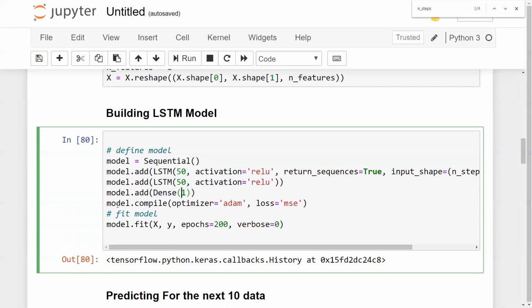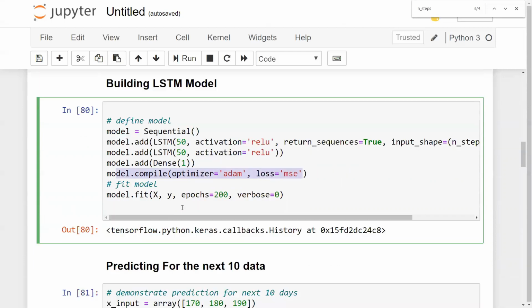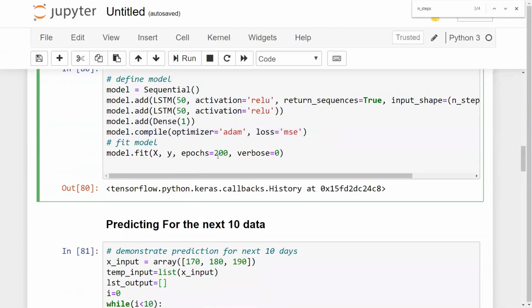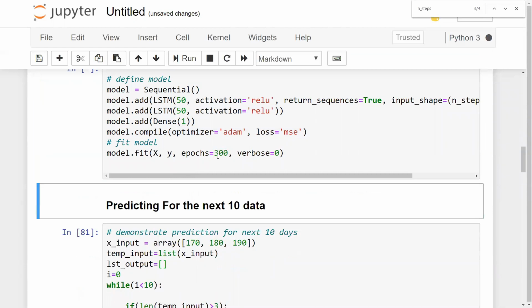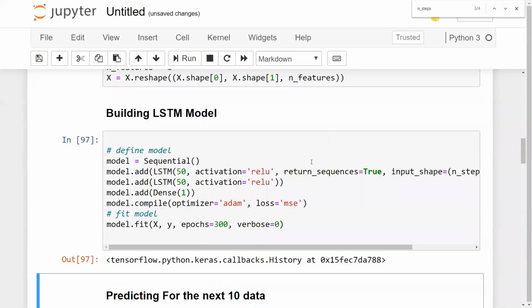Then we are doing model.compile, optimizer is equal to Adam, and loss is equal to mean squared error. Finally, let us do it for 100 epochs and try to see. Just let me increase it to 300 epochs and let me quickly fit the model over here. So we will be fitting the model. Let's see, will we face any errors or not, or it will just get executed quickly. Yes, it has got executed quickly.